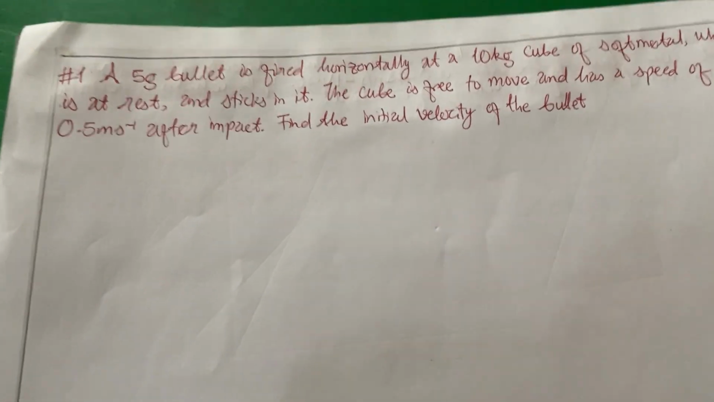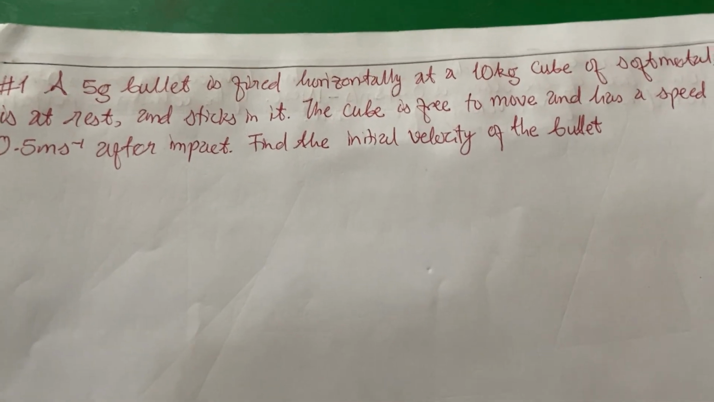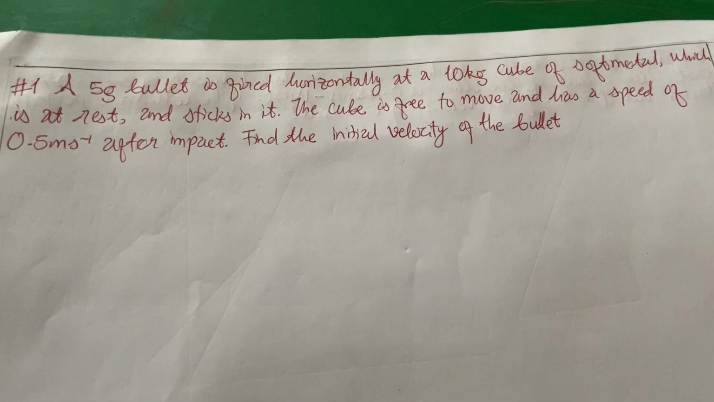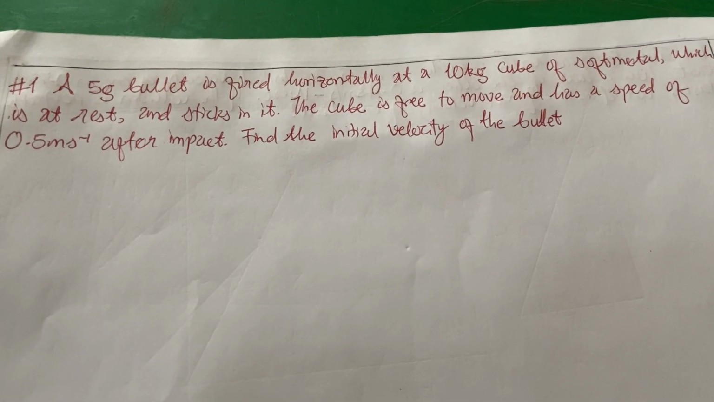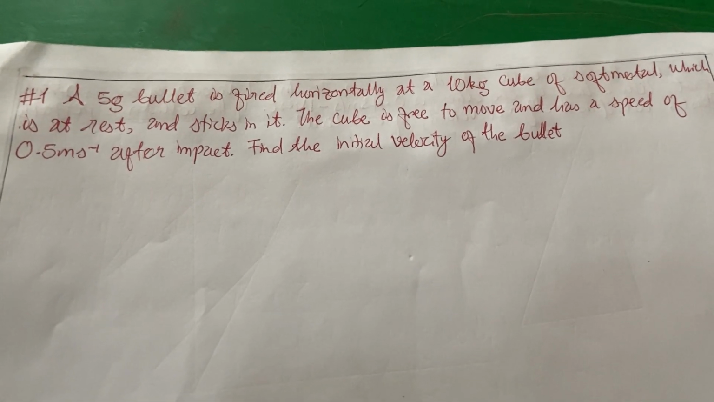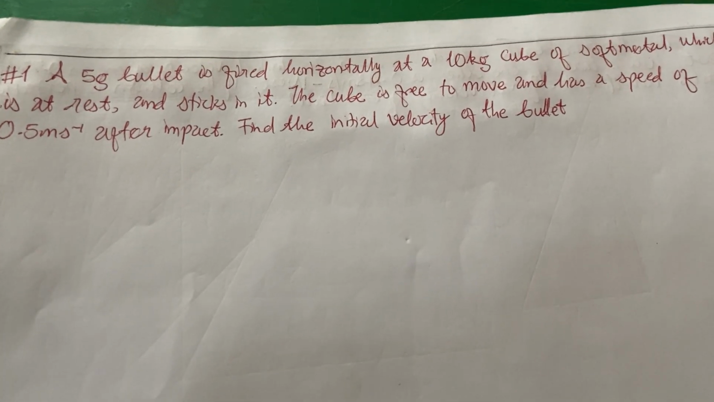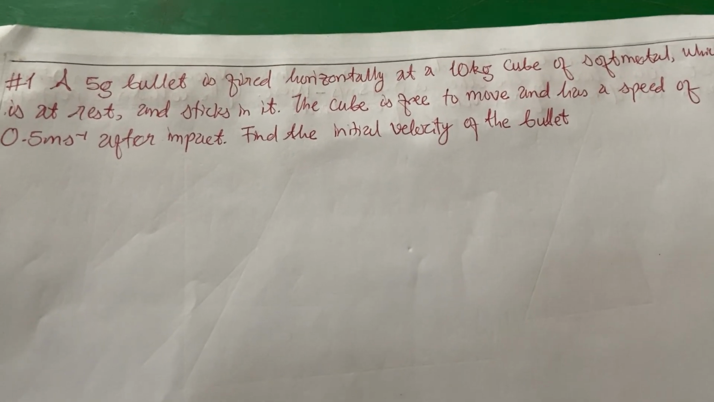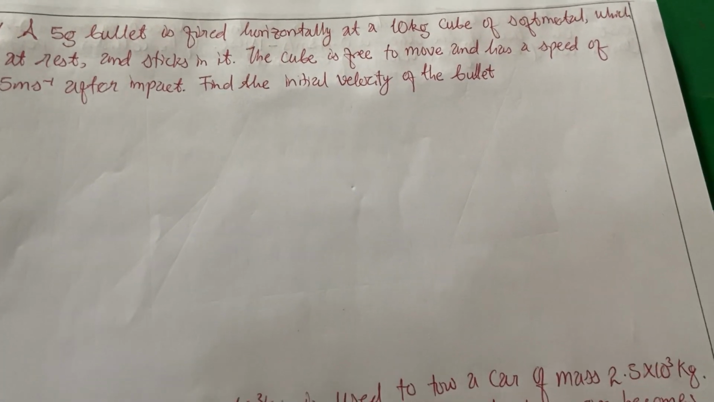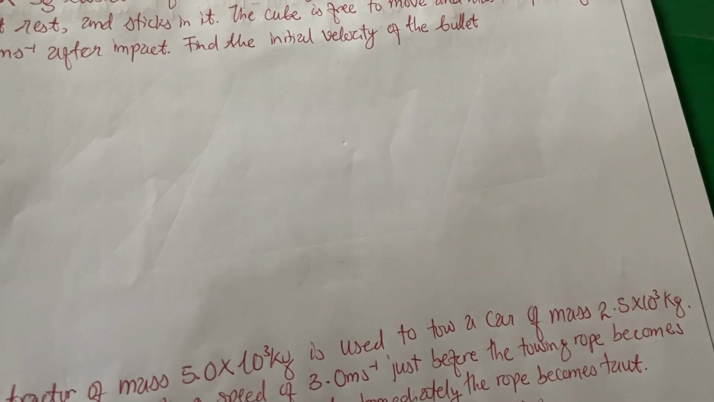Right, the first question we have here is: a 5-gram bullet is fired horizontally at a 10 kg cube of a soft metal which is at rest and sticks in it. The cube is free to move and has a speed of 0.5 meter per second after impact. We are asked to find the initial velocity of the bullet. It's very important that we understand the subject matter. That's what the question is trying to tell us to find.